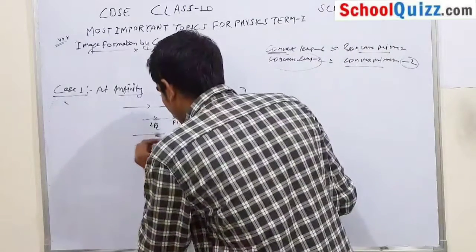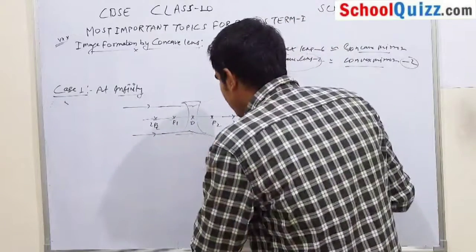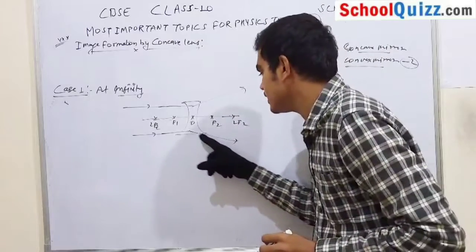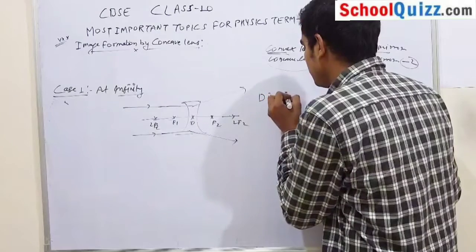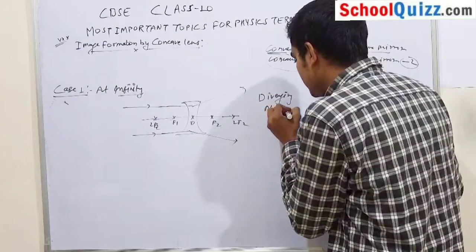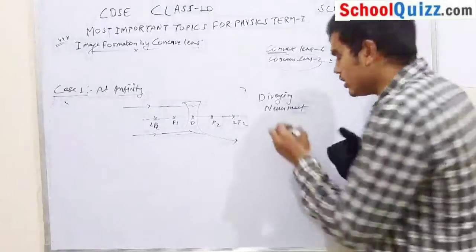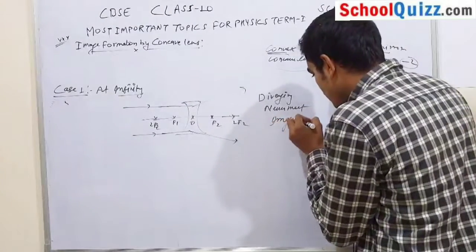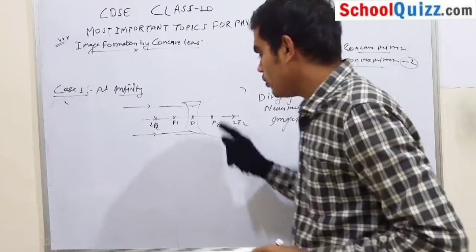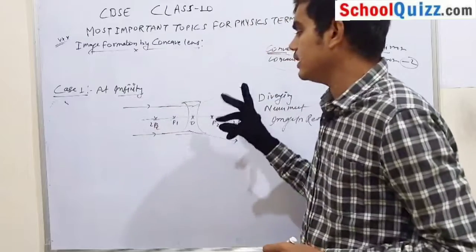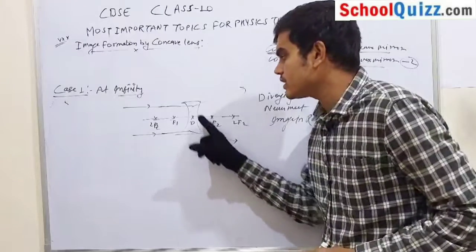Similarly, the concave lens diverges the other ray of light coming parallel. We know that these two rays are diverging, and diverging rays never meet, so your image is never produced in the real world. In this case, these two rays appear to meet in the virtual world.